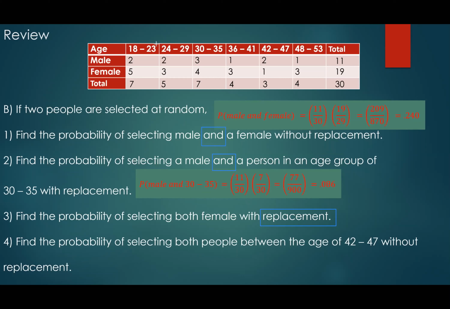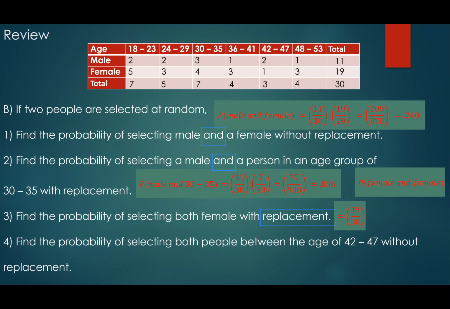But regardless, we just ask what would be the probability of a female and then another female. Do you agree that the probability of female the first time is 19 female out of 30? And if I go in the second time, if I replace her back, do you agree that I still have 19 out of 30? The probability of female multiplied by the probability of female is 19 out of 30 times 19 out of 30, and that's what I have.